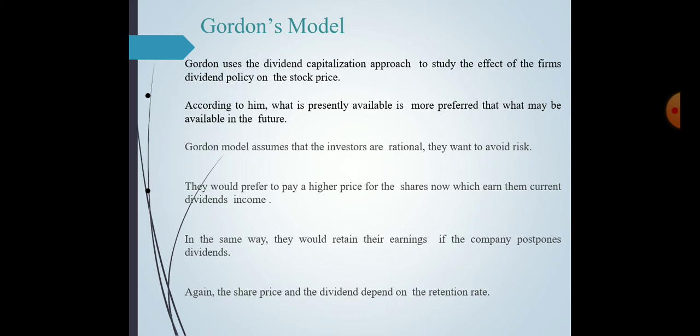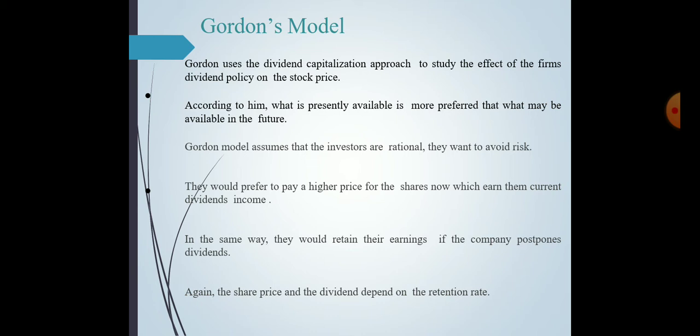If we are earning the same value in the future, we will prefer the present. If we are getting more money in the future, then we will prefer the future. Otherwise, we prefer the present only.